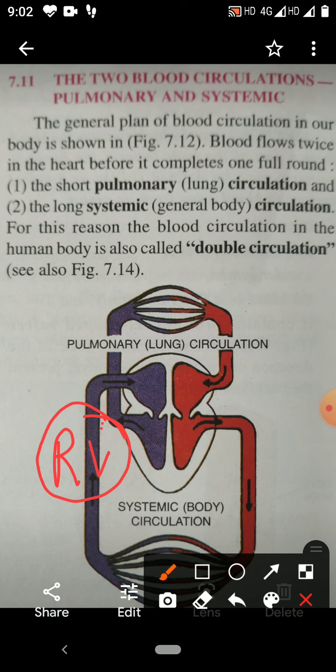It pumps the blood to the lungs for oxygenation. The pulmonary artery carries the blood from the right ventricle to the lungs. So this blood vessel is the pulmonary artery.